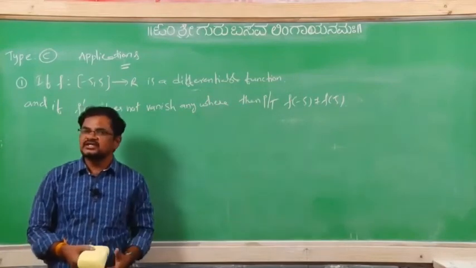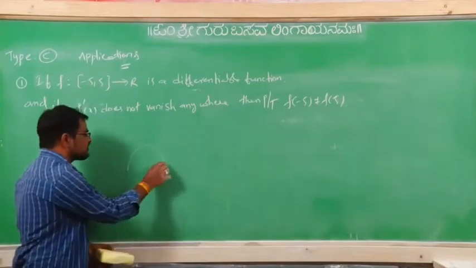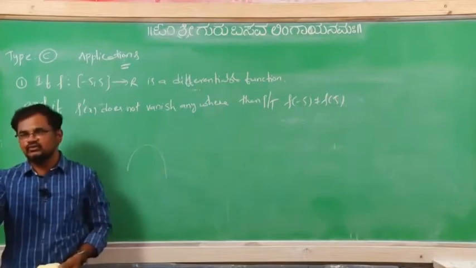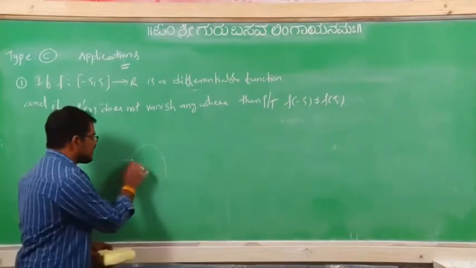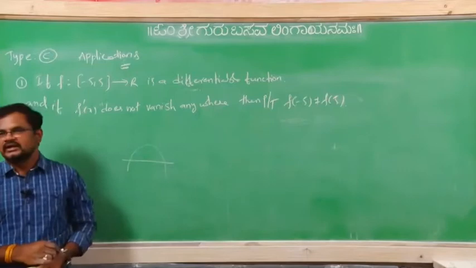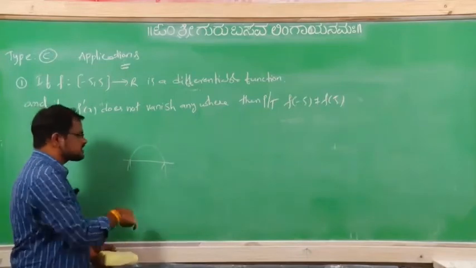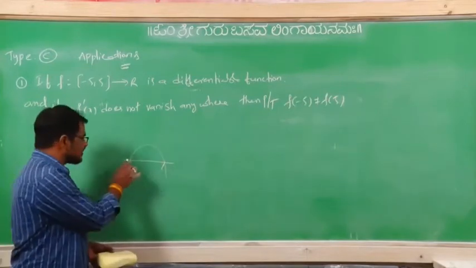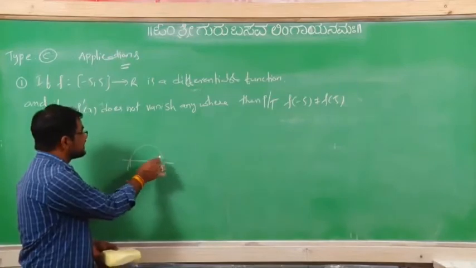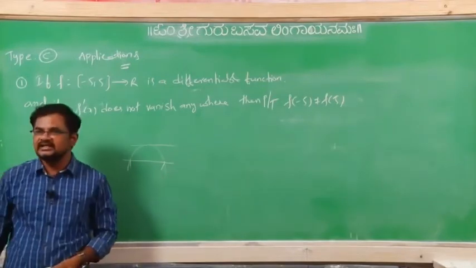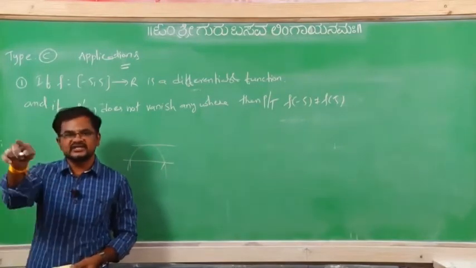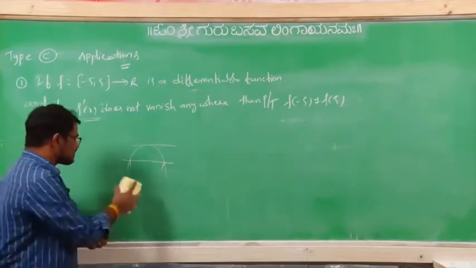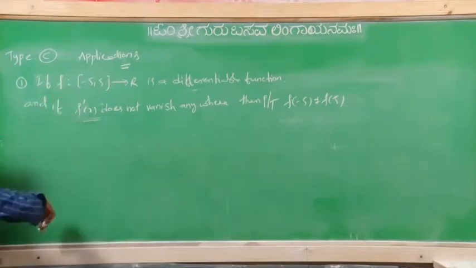Because Rolle's theorem saying what? Whenever f of a equal to f of b, then only one U-turn will be there. So here f of a equal to f of b. Here minus 5 is there, here plus 5 is there, means whenever f of a equal to f of b, then only here one point will be there. There at that point f dash x equal to 0. Otherwise, how to solve this one? Like this also by the Lagrange's mean value theorem also.